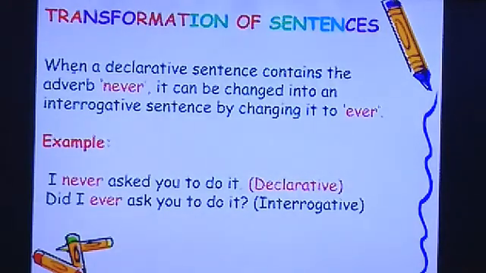Now, when a declarative sentence contains the adverb "never", so when we find any statement where we have the word never, it can be changed into an interrogative sentence by changing it to "ever". So never will become ever from declarative to interrogative. Suppose the word never was in the declarative, but when we change to interrogative, this never will be changed to ever. "I never asked you to do it." See, in declarative we have never. So when we are changing to interrogative, "Did I ever ask you to do it?"